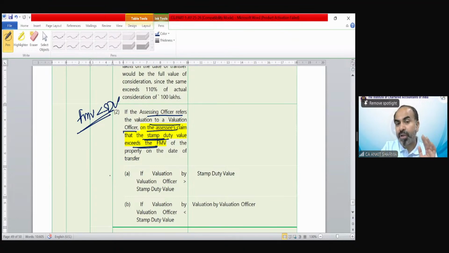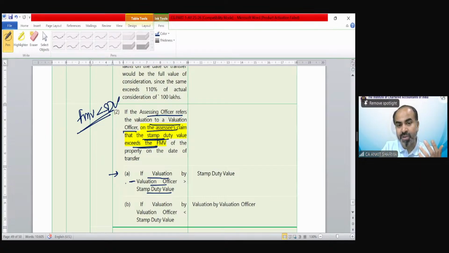In that case, there would be two situations. If the valuation by the valuation officer exceeds the stamp duty value, the valuation officer says that according to my value, the stamp duty value is not more, my value is more than the stamp duty value.